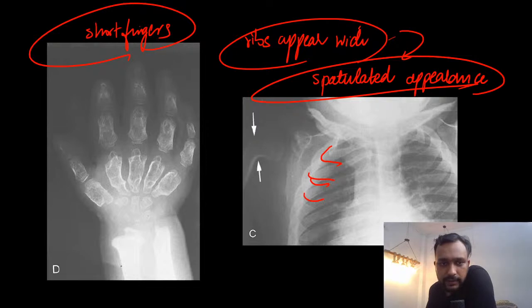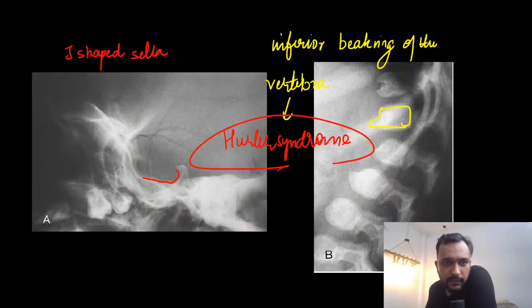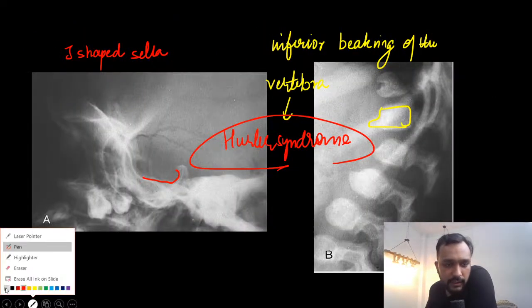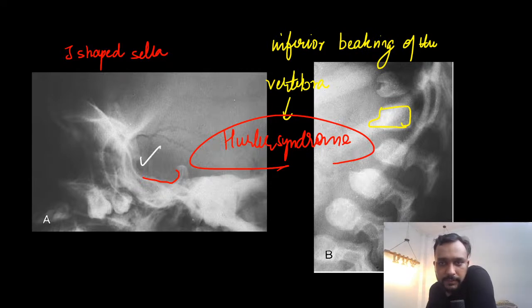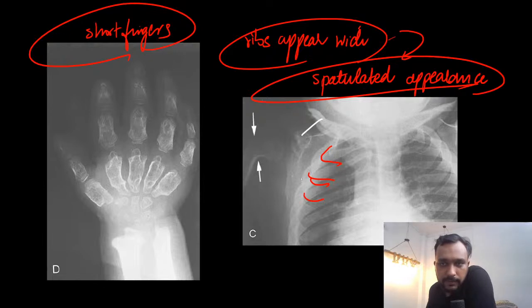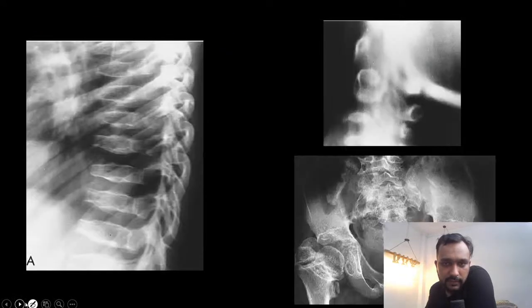So guys, this is the case of Hurler syndrome, in which you are going to see J-shaped sella, inferior beaking of the vertebra, spatulated appearance of the ribs, and short fingers.